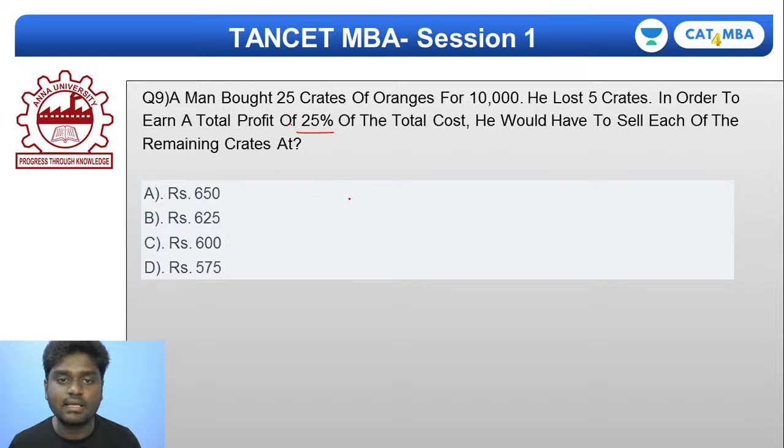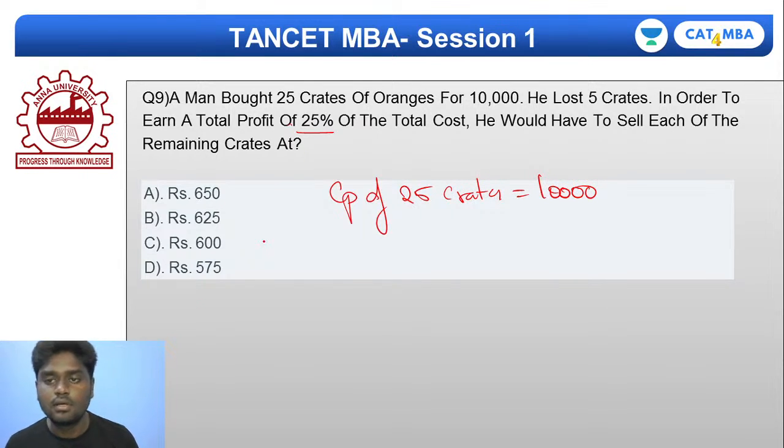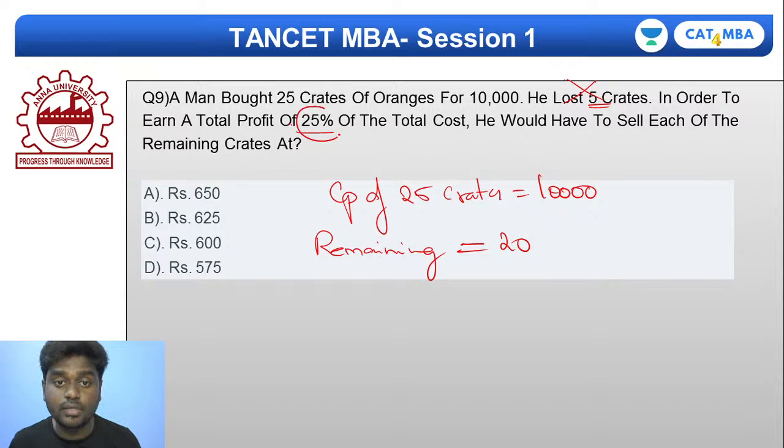So listen very carefully. The cost price of 25 crates is 10,000 rupees. Clear. And what happens? 5 crates have been lost. So what will be the remaining crates now? I'll be left with only 20 crates. So these 20 crates, I need to sell with a profit of 25% of the total cost.